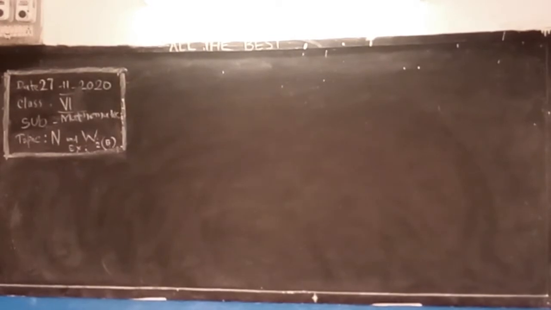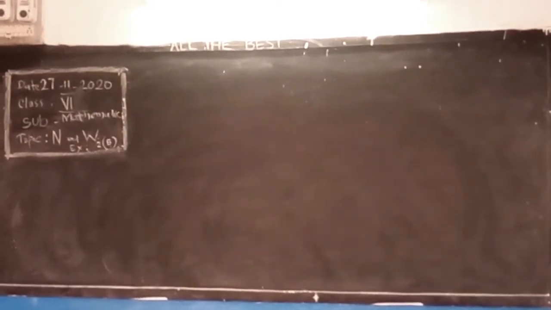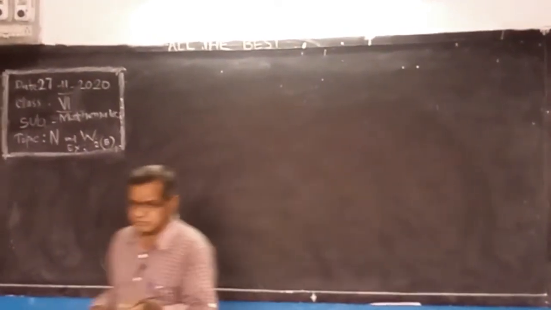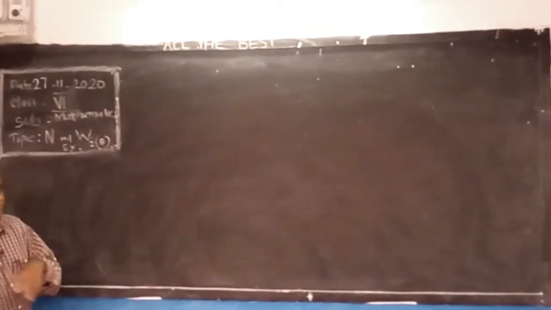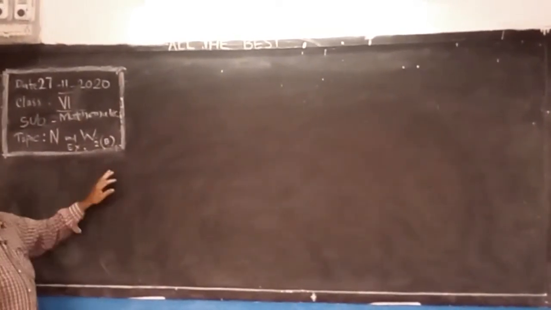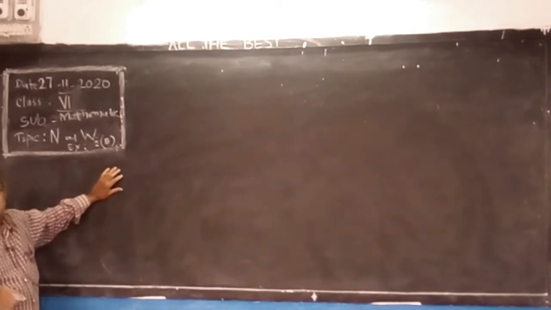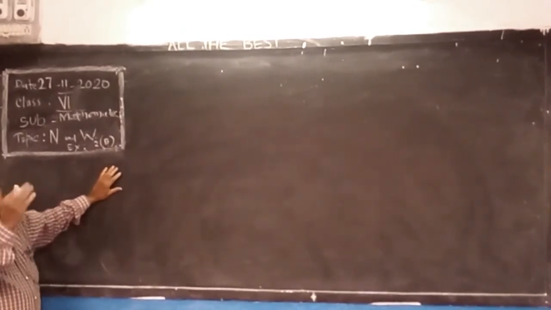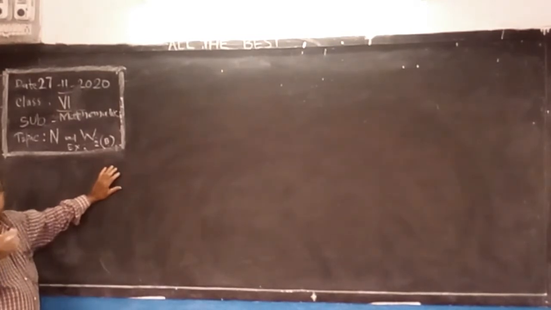These are counting numbers. We say natural numbers. The smallest natural number is 1 and there is no ending number. There is no end. Infinite numbers, natural numbers. So we learned in the previous class also.